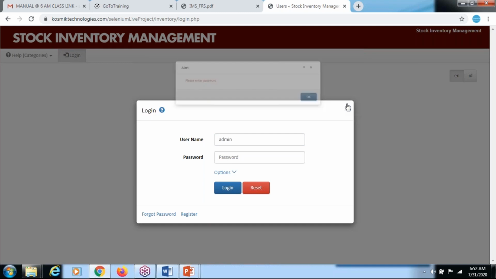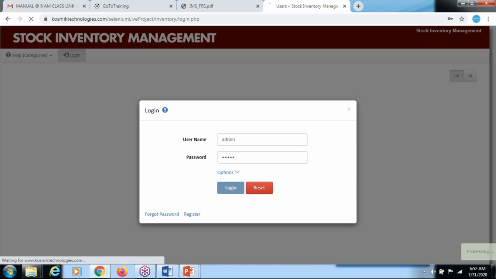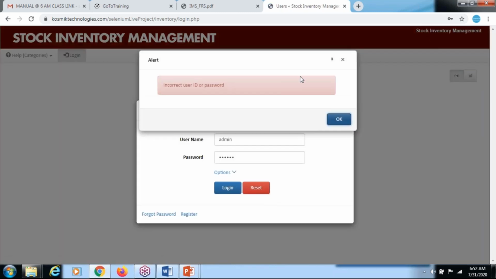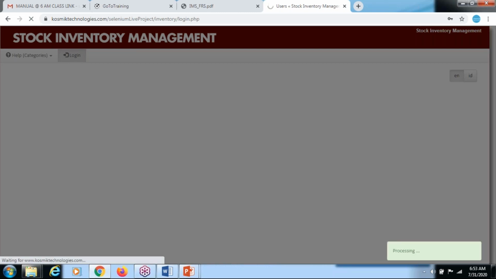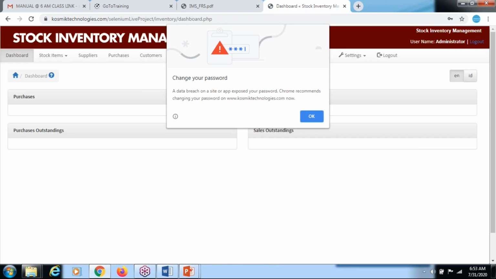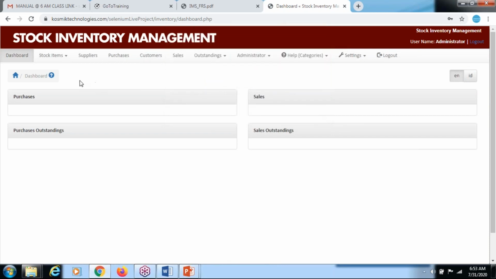Now I can check the password. I enter the password, admin, and click the login button again. See, the respective page is coming: it says incorrect user ID or password, because I gave the wrong password. So it is working as expected. Now I will give the correct password and click the login button. See, positive testing, negative testing. Now I got the dashboard page.